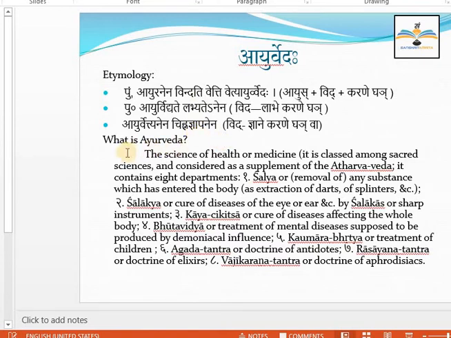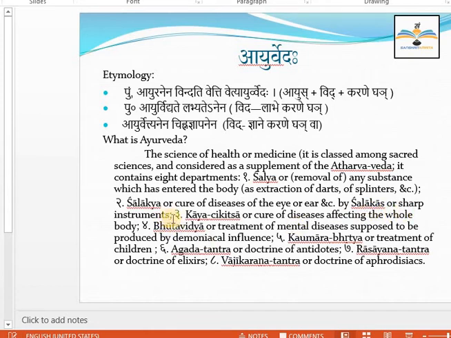What is Ayurveda, students? Very easy. The science of health or medicine. It is classed among the sacred sciences and considered as the supplement of Atharva Veda. It contains 8 departments. We know all these 8 branches of Ayurveda. Salya Tantra: removal of any substance which has entered into the body, and extraction of darts or splinters. Second branch, Salakya Tantra, or the cure of diseases of the eye, ear, nose and throat by Salaka, or sharp instrument.